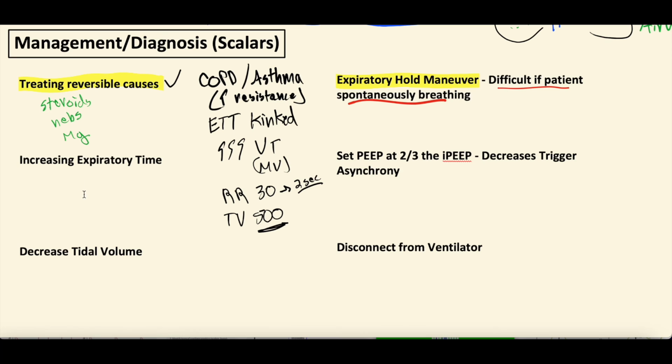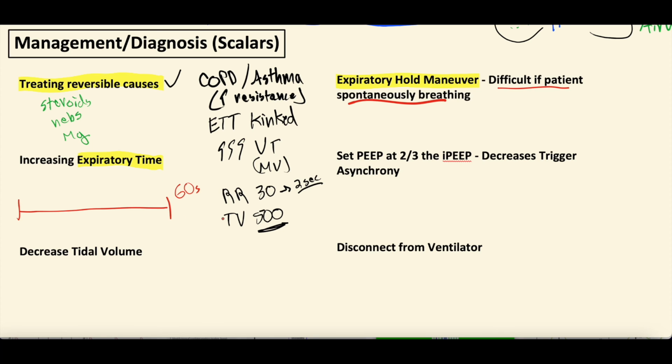All right, increasing expiratory time. This makes sense, right? This is what you'd think. Well, if they need more time to expire, let's increase their expiratory time. How do we do that though? Well, a couple ways. It's important to remember that a cycle here is 60 seconds, right? So when we're talking about a respiratory rate of 30, it's 30 breaths in 60 seconds. So you kind of have some limitations here.